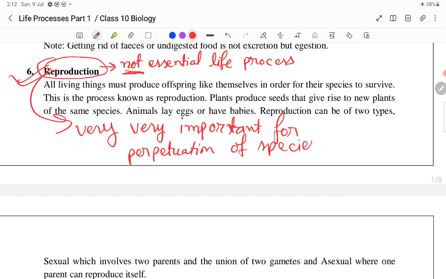That is, the living organisms belonging to a particular species increase their number or maintain their existence on the earth by performing reproduction. Hence, it is very, very important.